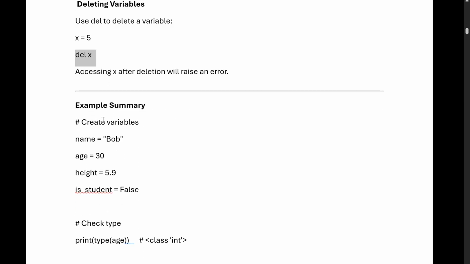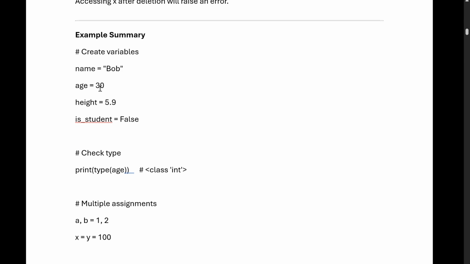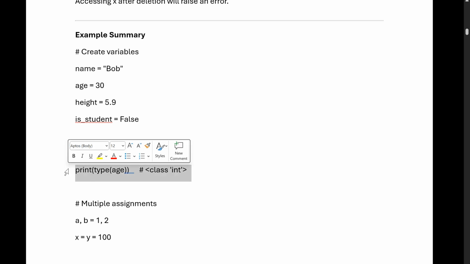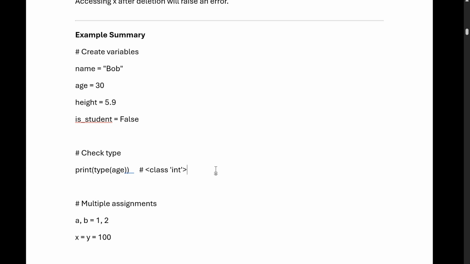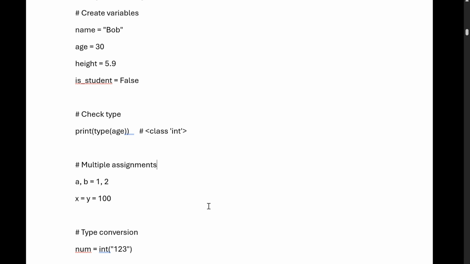Now see with some simple example, how we are creating the variable. name equals to Bob, age equals to 30. This is a string, this is float, this is boolean. If you are checking the type, like print type of age, age is basically an integer, so it is printing class int as output. You can open any online notepad, or install PyCharm or any IDE, and practice these things. Because this is very basic, we are not doing any practical.